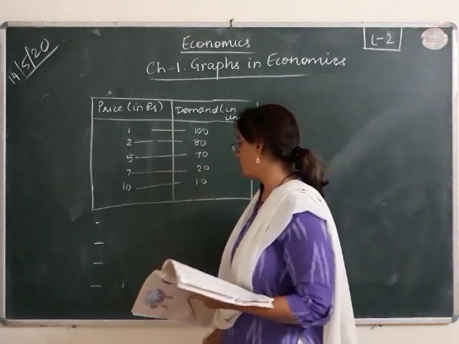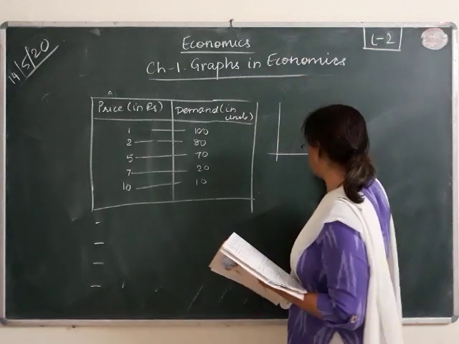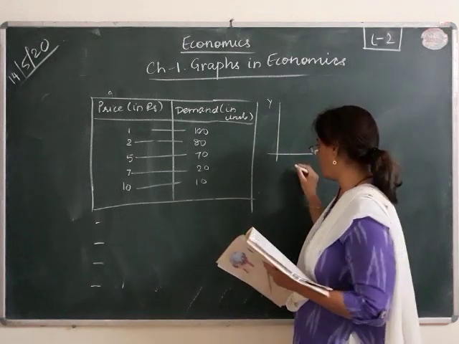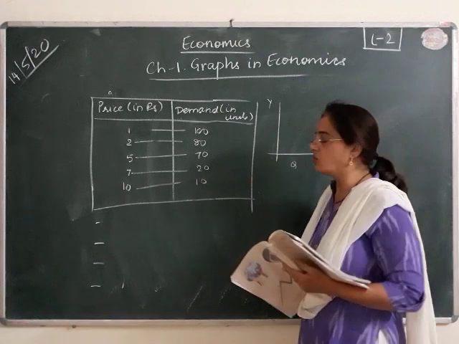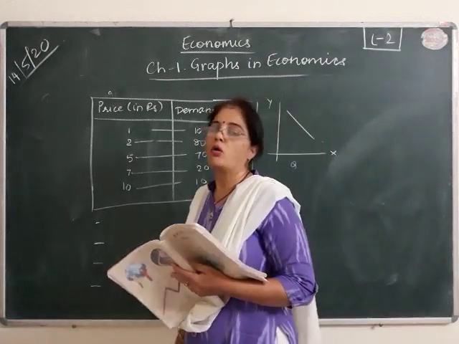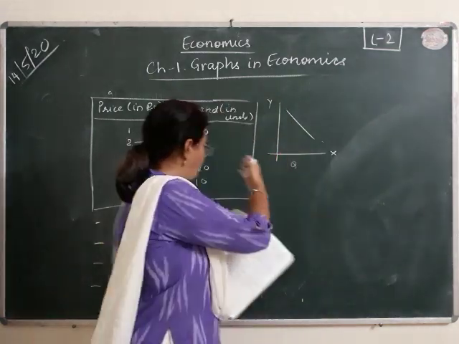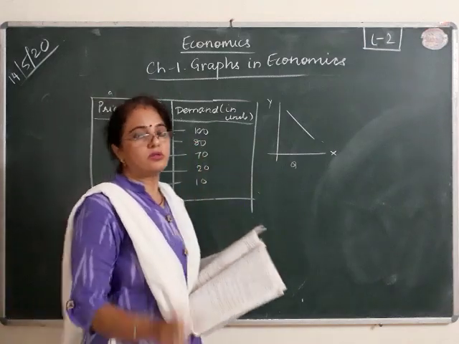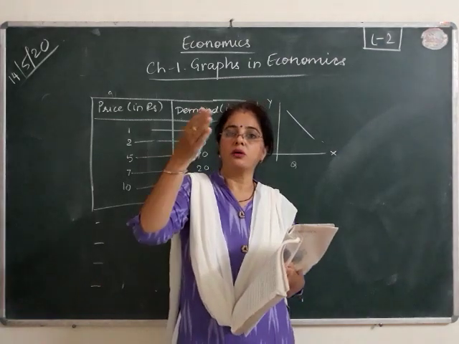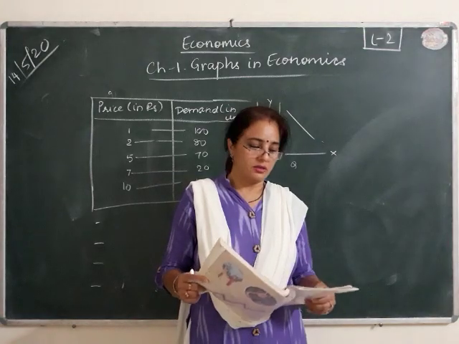If you draw a graph for this, you will get an x-axis and y-axis, where you measure the quantity demanded on the x-axis and price on the y-axis, and you will get a downward falling line or a curve or a zigzag line, whatever it is, whatever you get by this, that will be considered as your graph. It can be a linear line, it can be a curve, or it can be a bit zigzag line. They are considered to be graphs.